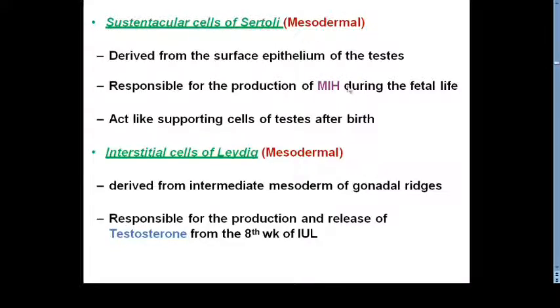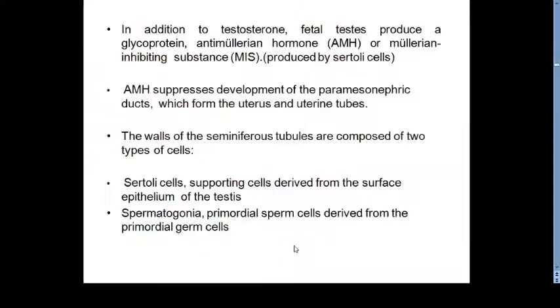After the birth, once these cells have secreted MIH and suppressed the Mullerian duct, after that they will function as supporting cells of the testis. Third is the interstitial cell of Leydig, which is derived from the intermediate mesoderm of the gonadal ridge, responsible for the production and release of testosterone from the 8th week of intrauterine life.